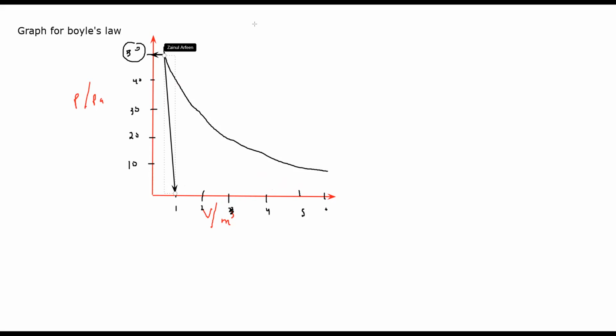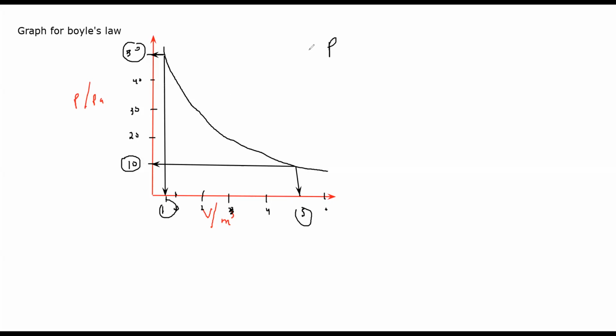And as we decrease the pressure, we made it 10. And what is the volume? The volume is equal to 5. So if we increase the pressure, the volume will decrease. That's simple Boyle's law.